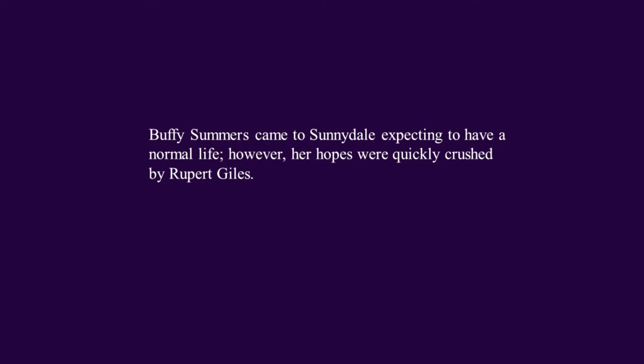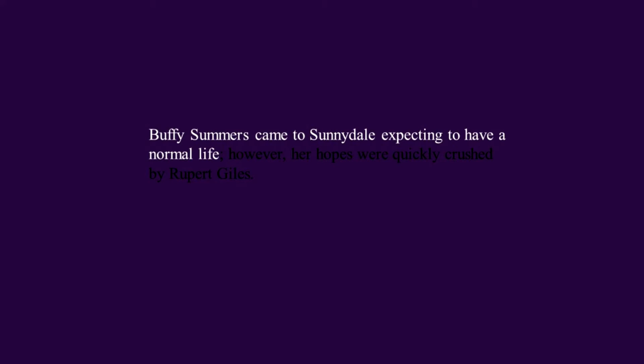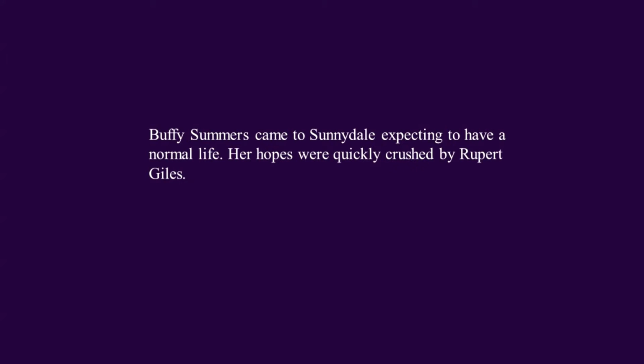Here we have 2 independent clauses. Buffy Summers came to Sunnydale expecting to have a normal life, and her hopes were quickly crushed by Rupert Giles. As we discussed in the first comma video, we can tell these are independent clauses because they can stand on their own as sentences. If we want to connect them, as would make sense logically and flow much more smoothly than keeping them separate, one way to do that is with a transitional expression like however. We use a semicolon to identify the end of the first independent clause, and then use however and a comma at the start of the next one.